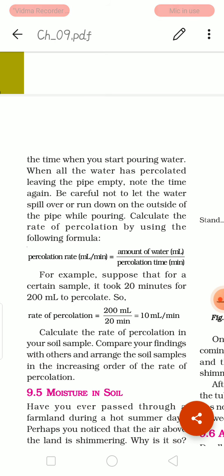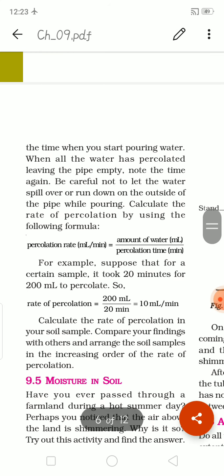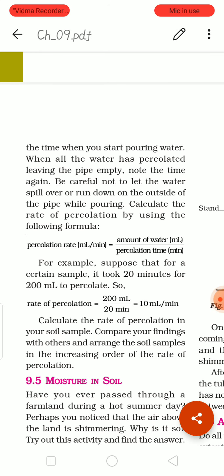Now we are going to find the rate of percolation by using one formula. The percolation rate equals the amount of water divided by the percolation time. For example, you started pouring water at 12 o'clock. The water has percolated fully at 12:20. The time duration will be 20 minutes. The amount of water we have taken is 200. Usually the amount of water is expressed in ml and time in minutes.